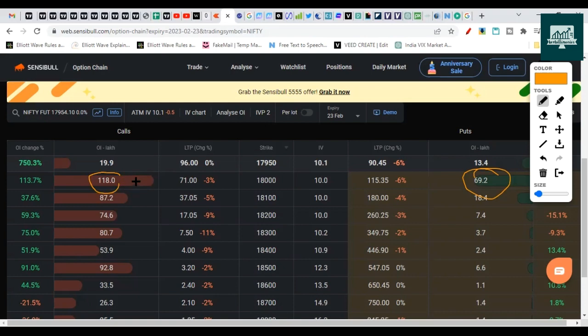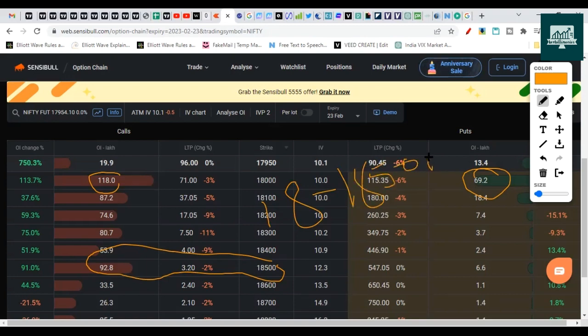If these guys run away in tomorrow's session, then it will definitely head higher, minimum towards 18,200, 300. And on the flip side, the second biggest support is 18,500. So for this expiry, 18,000 to 18,500 is the range. This is what I see from the option chain.